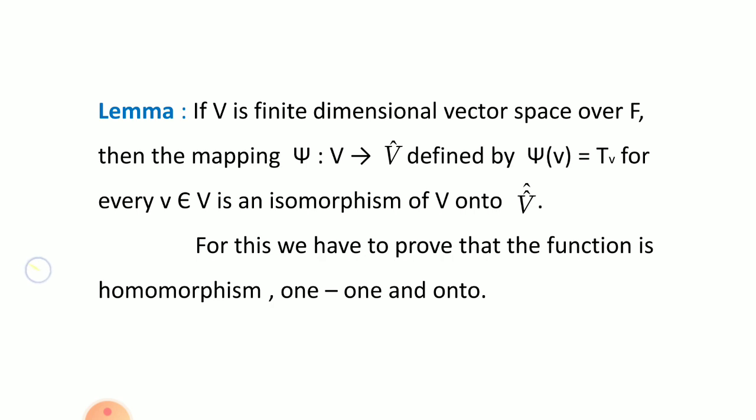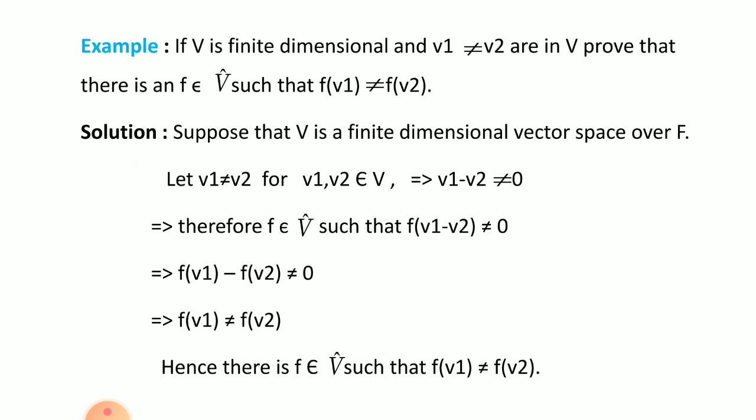Now one lemma. If V is a finite dimensional vector space over the field F, then the mapping psi from V to V double cap defined by psi(v) equals T(v) for every small v belonging to capital V is an isomorphism of V onto V double cap. To prove this, we have to prove that there exists a one-one and onto homomorphism. Proof is not required, and this example is not necessary. Only remember the statement of this example.